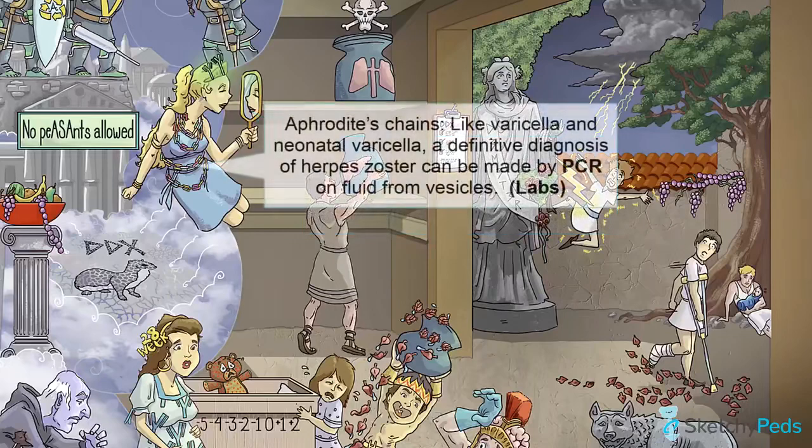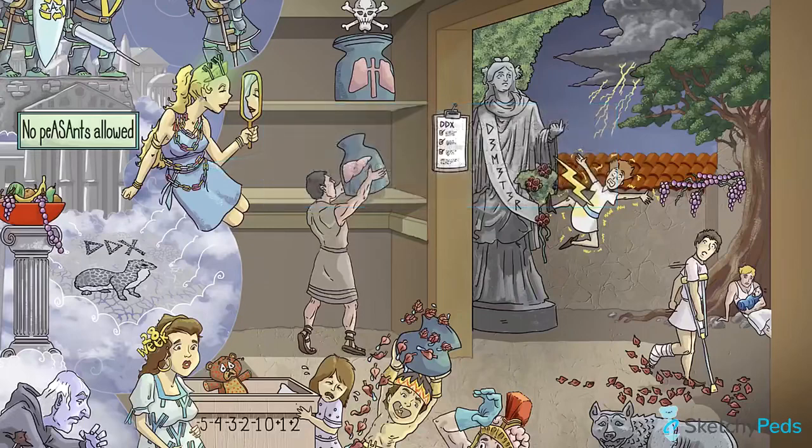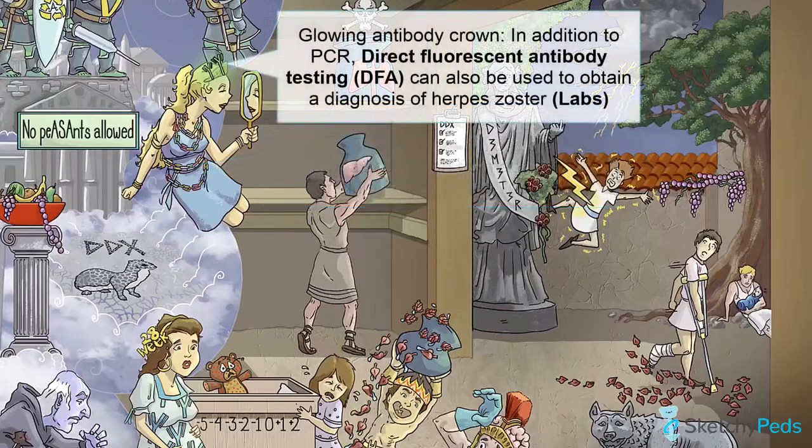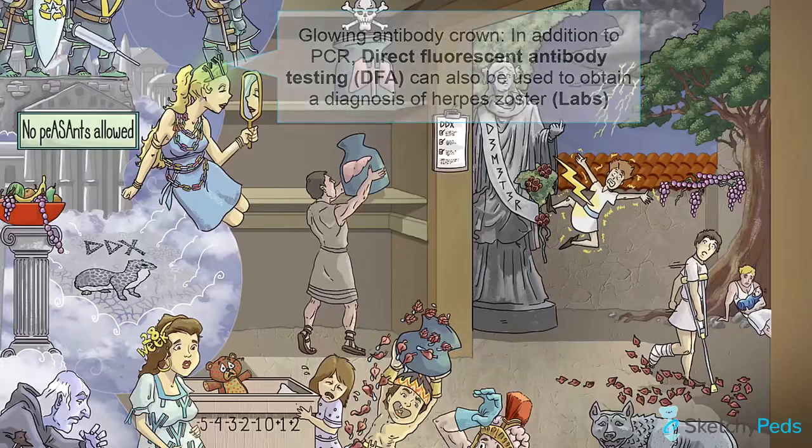While you can usually make a diagnosis of herpes zoster in healthy children based on clinical features, the presentation may be altered in those that are immunocompromised. If a definitive diagnosis is needed, perform PCR on the fluid from the vesicles, just like you would in varicella or neonatal varicella. You may also choose to use direct fluorescent antibody testing for a more rapid diagnosis, seen here as Aphrodite's antibody crown, but this should not be used in place of PCR, as it is less sensitive.